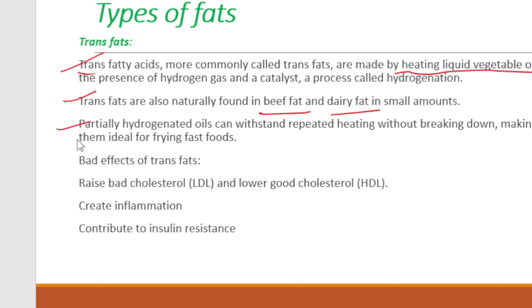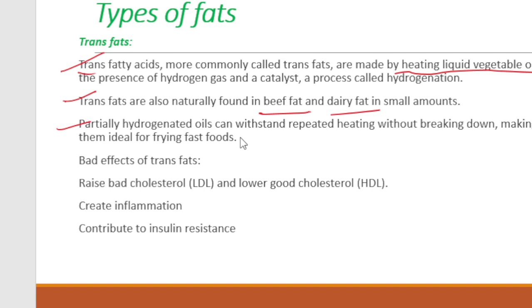But partially hydrogenated oil can withstand repeated heating without breaking down, making it ideal for frying fast food and for refined food.